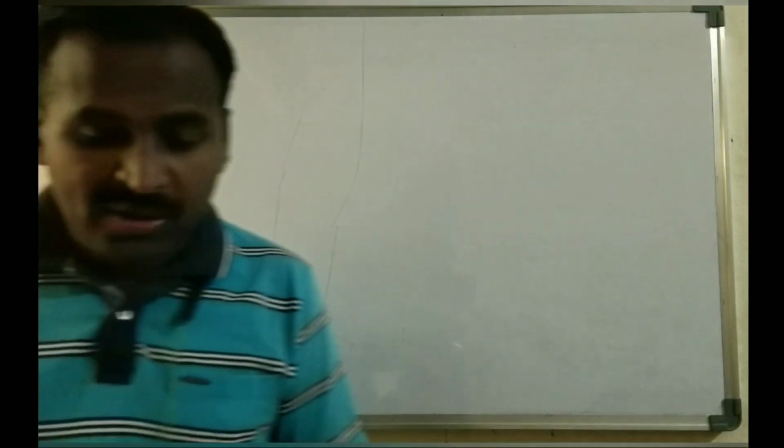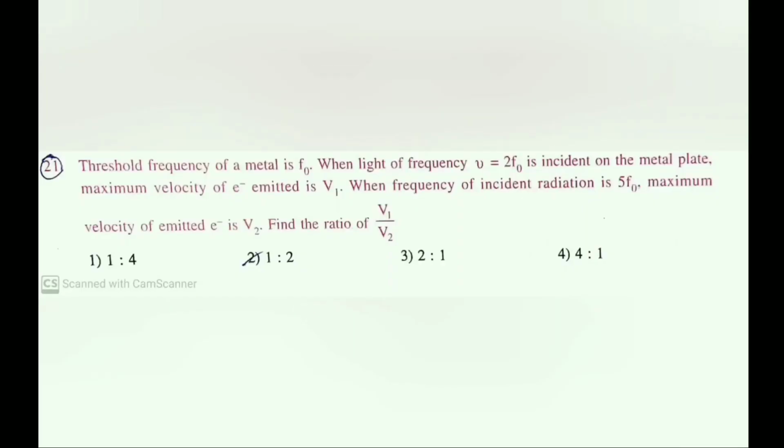The next problem: the threshold frequency of a metal is f naught. When light of frequency nu equal to 2f naught is incident on the metal plate, the maximum velocity of the electron emitted is v1.